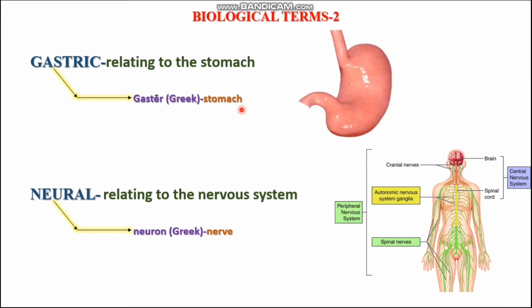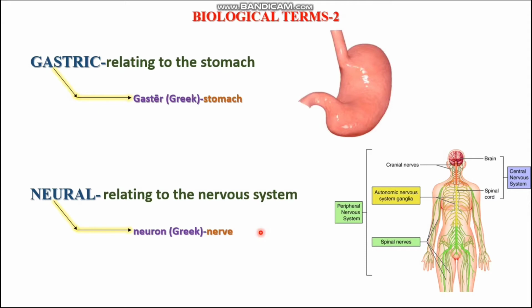And the next biological term is neural. Neural is something relating to the nervous system, and the origin of the word neural is from the Greek word neuron, which means nerve. You can see the entire nervous system image on the screen. The best example for the biological term neural is neurology, which is nothing but the study of nerves and the nervous system.